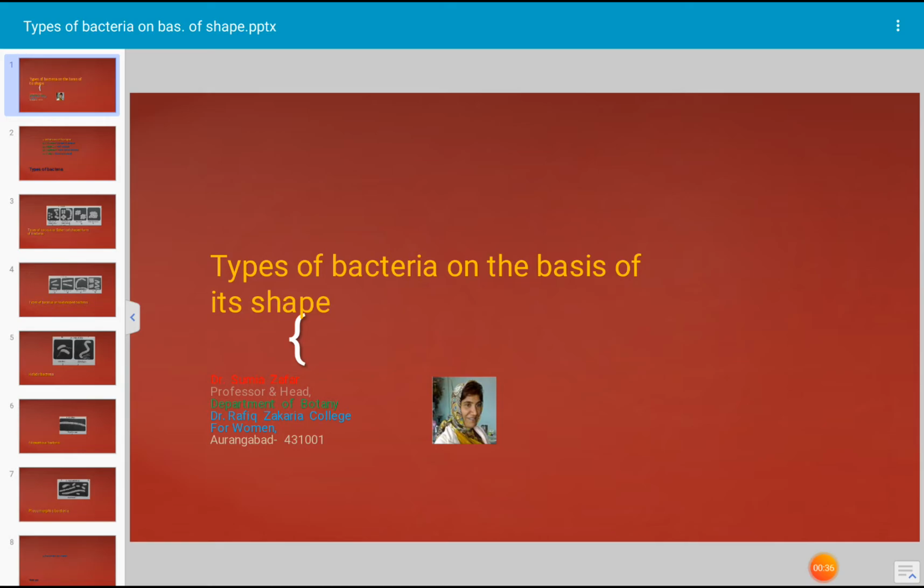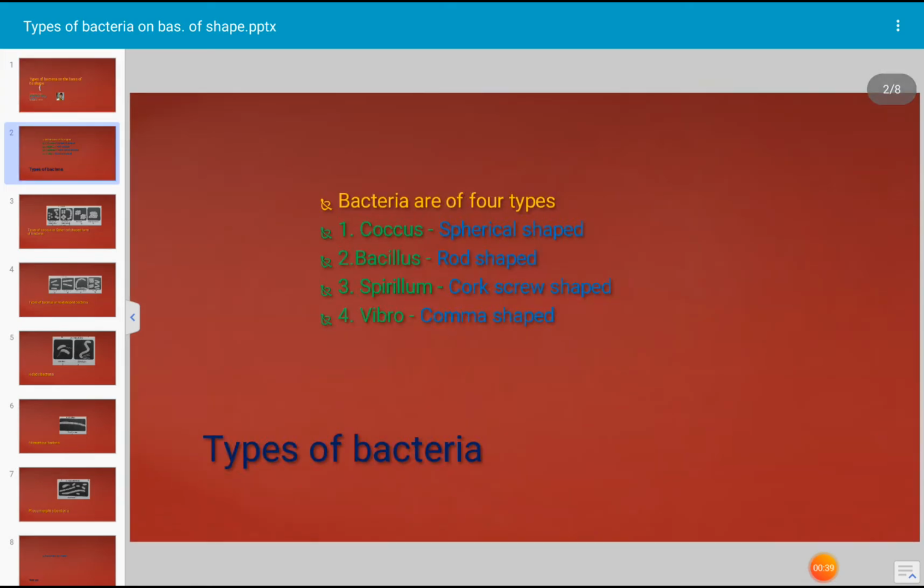They are slightly curved. Let us see the common bacteria. There are four forms of bacteria which are very common. Number 1, coccus or spherical shaped bacterium. Number 2, bacillus or rod shaped bacterium. Number 3, spirillum or corkscrew shaped bacterium. Number 4, vibrio or comma shaped bacterium. These four forms of bacteria are very common. Otherwise, there are many shapes of bacteria that occur in the environment.